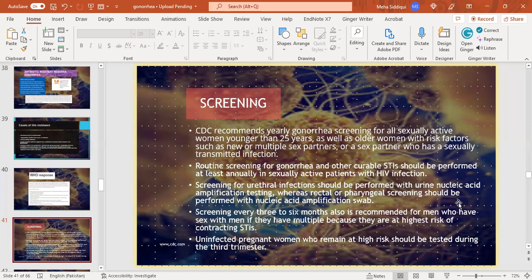Screening for urethral infection should be performed with a urine NAT test, whereas rectal or pharyngeal screening should be performed with a nucleic acid amplification swab test. Screening every 3 to 6 months is also recommended for men who have sex with men if they have multiple partners, because they are at high risk of contracting STIs. Uninfected pregnant women who remain at high risk should be tested during the third trimester.